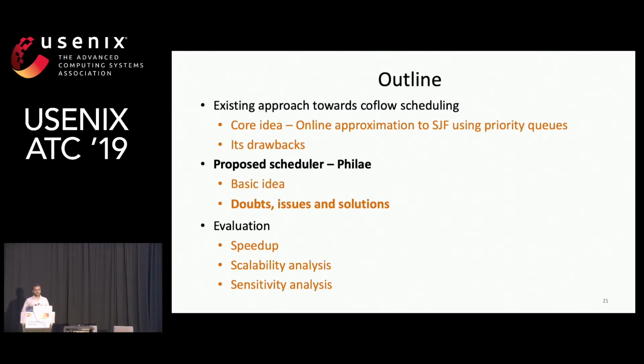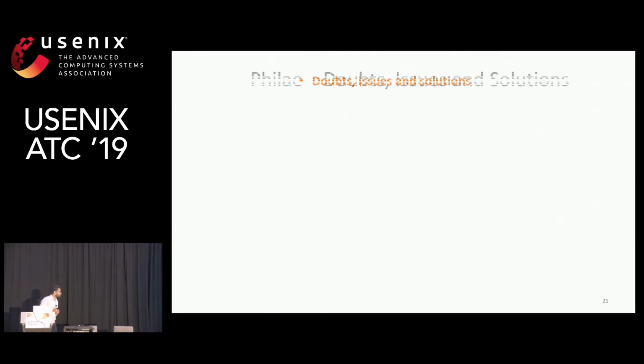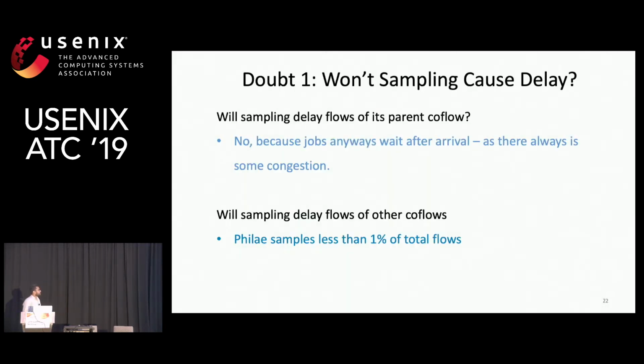Now we know the overview of Fillet's design, and it will work well if the idea of sampling works well. But I know that you have several doubts about the effectiveness of sampling, so let us start looking at them one by one. The first doubt that comes is: since we do not schedule other flows of a coflow until the sampled flows are finished, we may naturally doubt whether this will delay the other flows of the coflow.